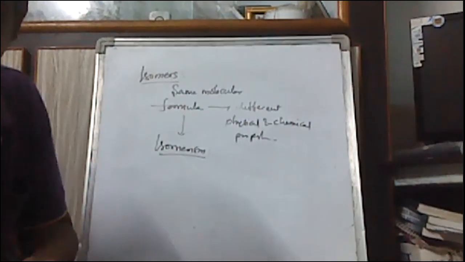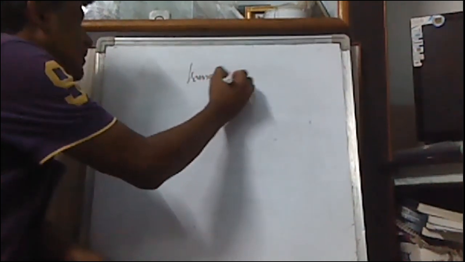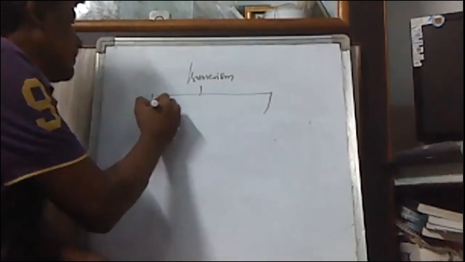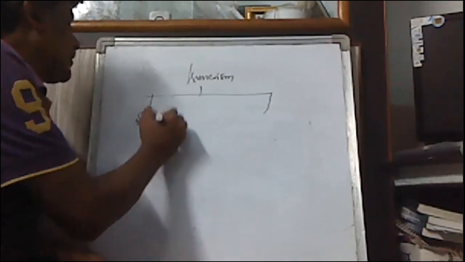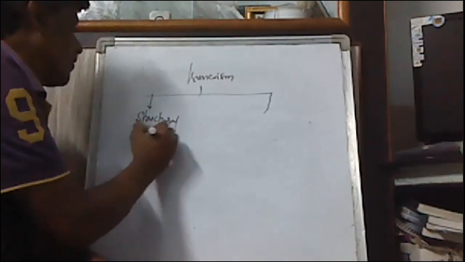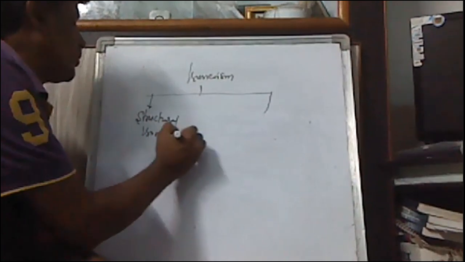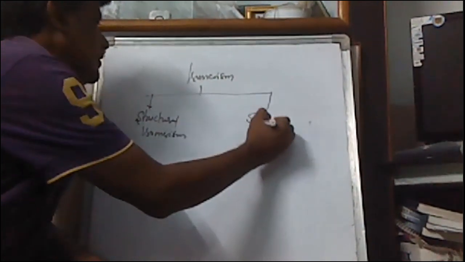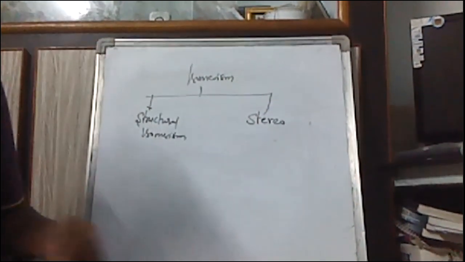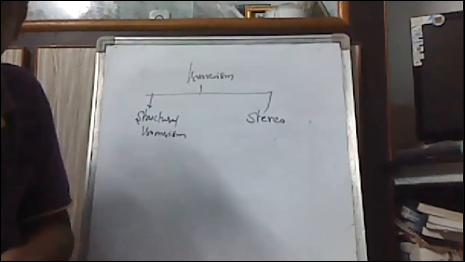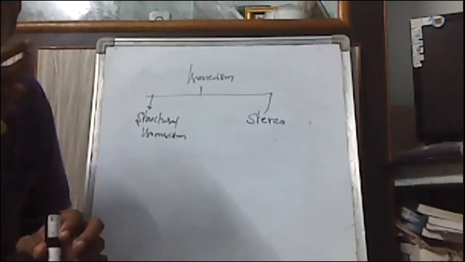This isomerism is classified into two types. One is structural isomerism, another one is stereoisomerism. In this video, I am going to discuss structural isomers.